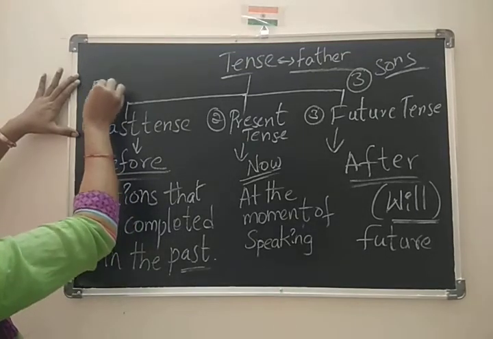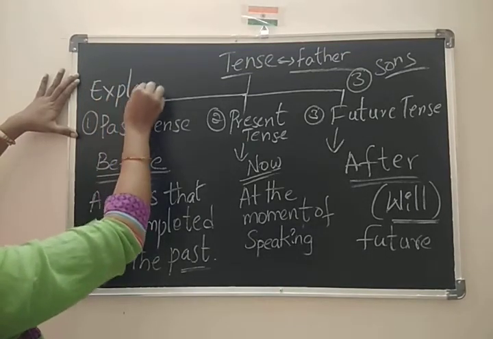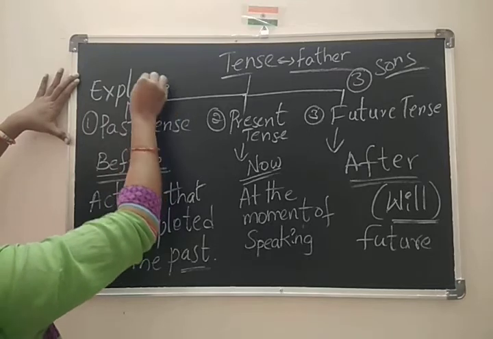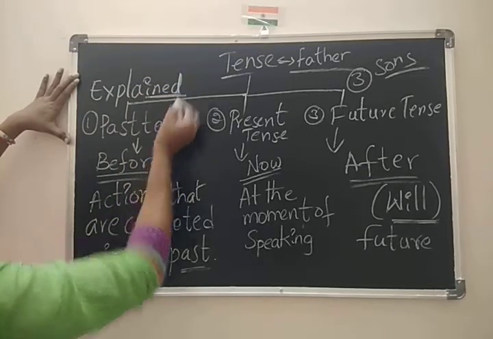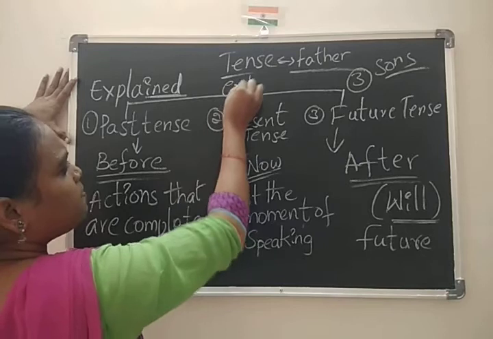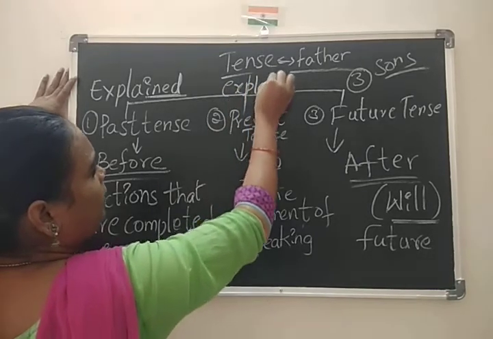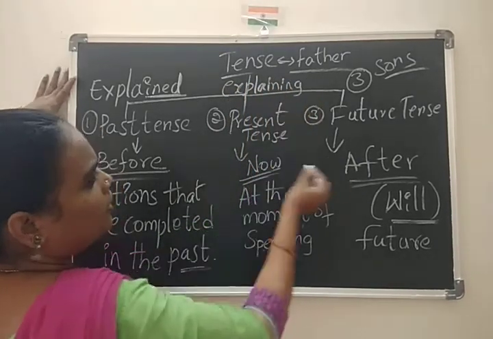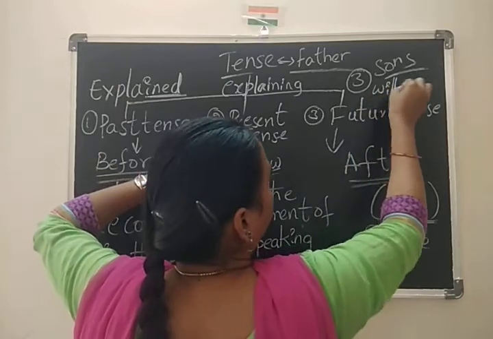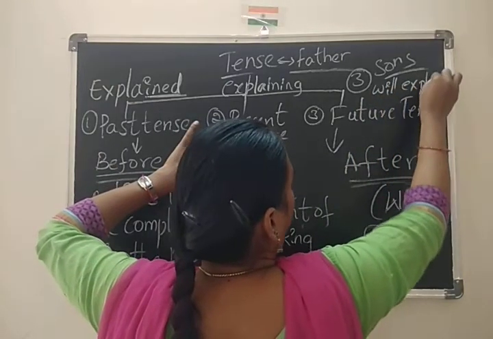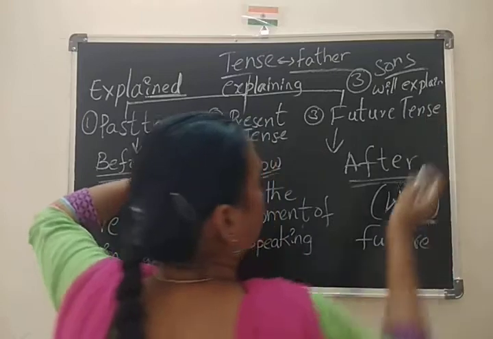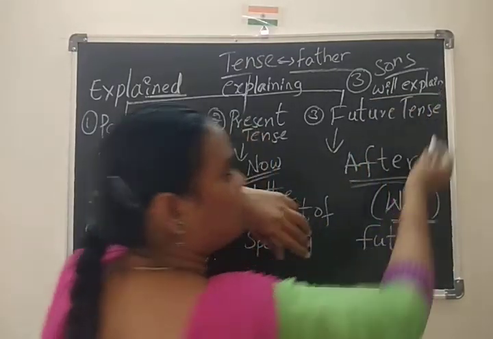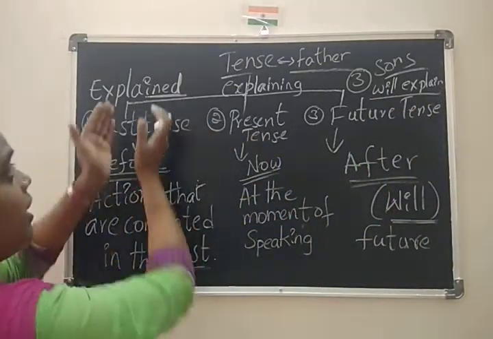Here I am writing, children, only the verbs. Next I will write them in sentences.